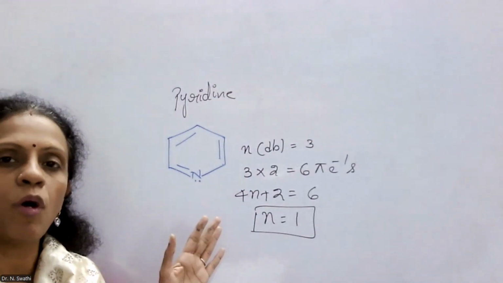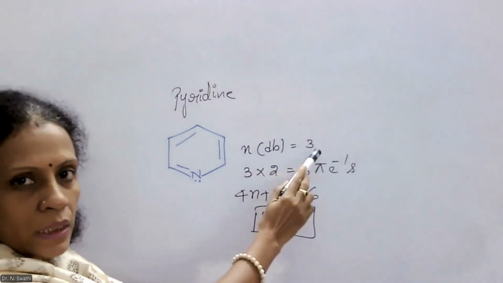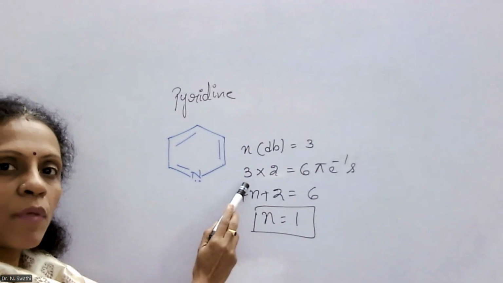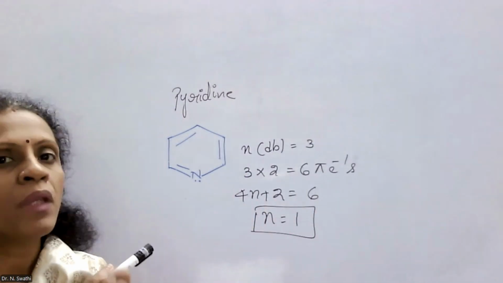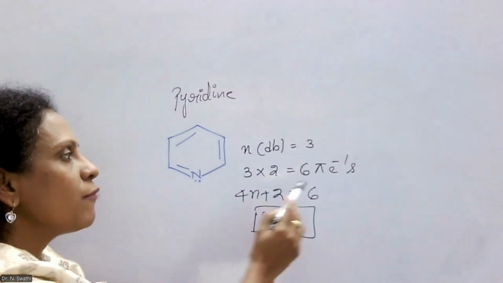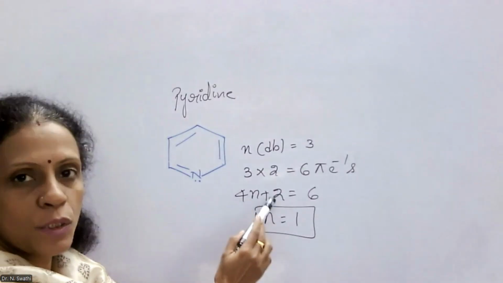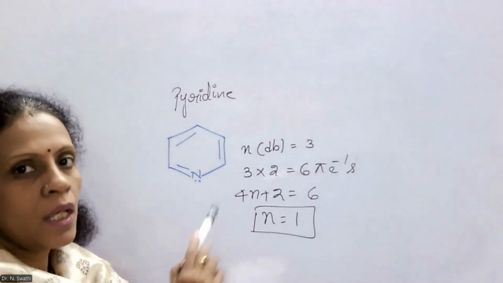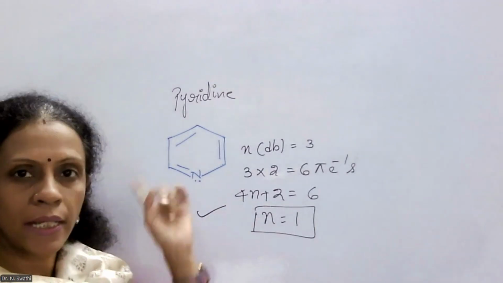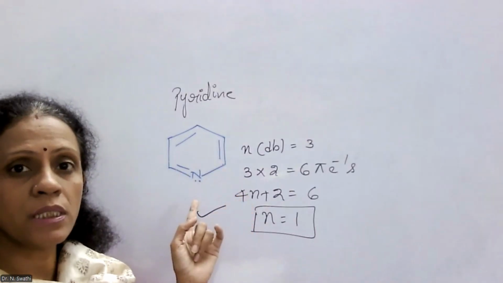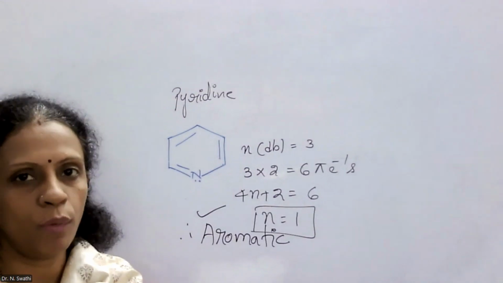Now let's see whether this molecule is obeying Huckel's rule or not. The total number of double bonds available in this molecule is 3. So overall the number of pi electrons available will be 6, because 3 twos are 6, as each double bond accounts for 2 pi electrons. Now equating 4n plus 2 equals 6, we get n equals 1. That means it is also obeying Huckel's rule. So this pyridine molecule is cyclic in nature, has a conjugated double bond system, and also obeys Huckel's rule. Thus, it is considered to be an aromatic compound.